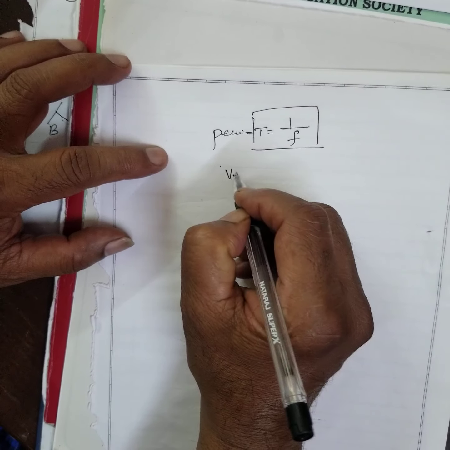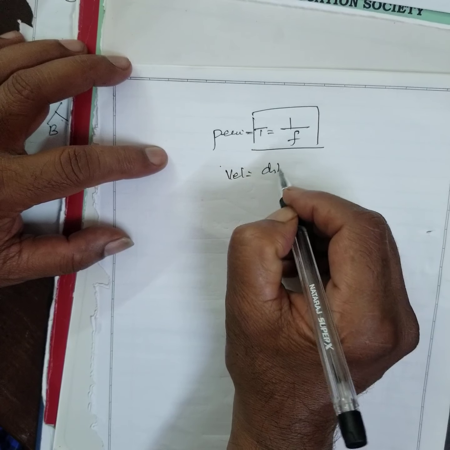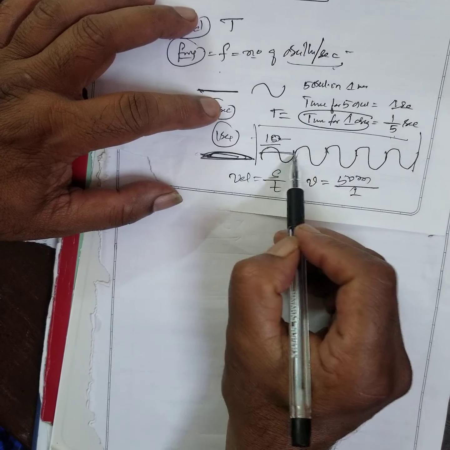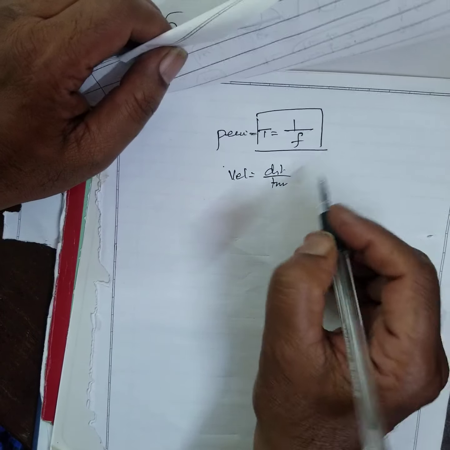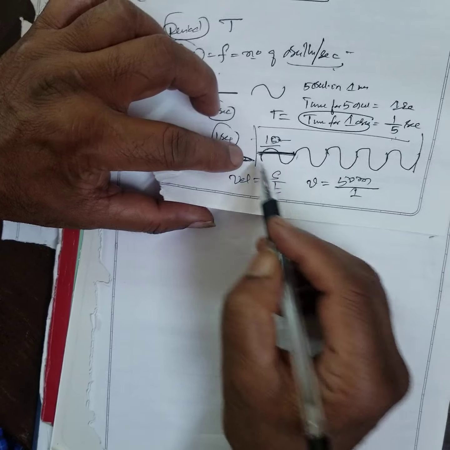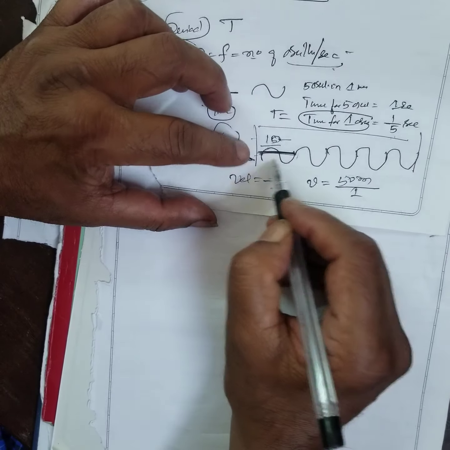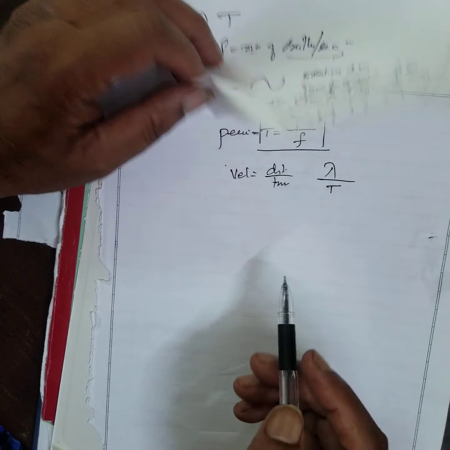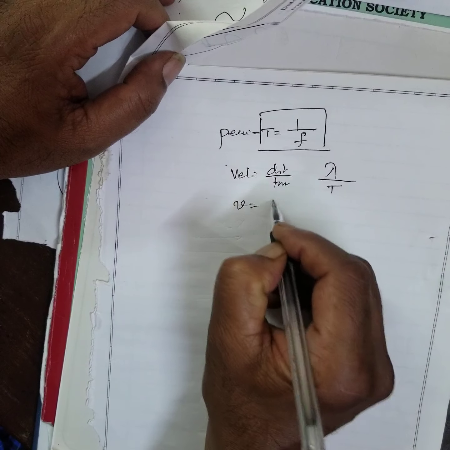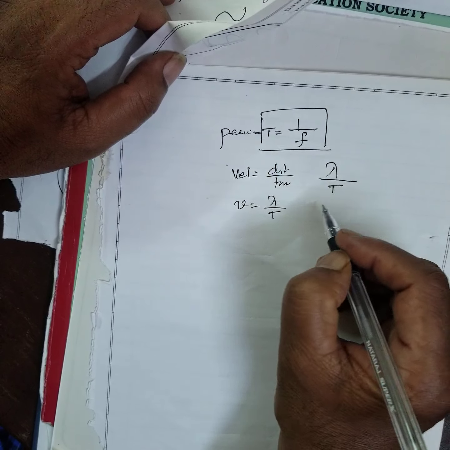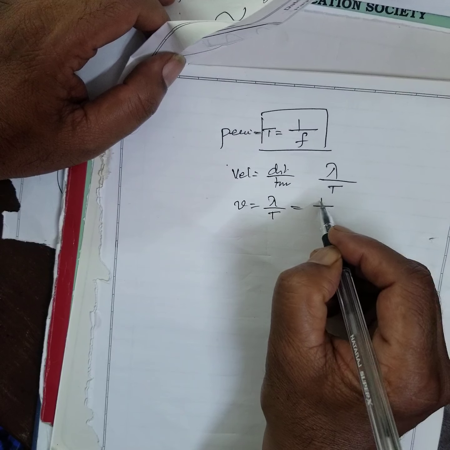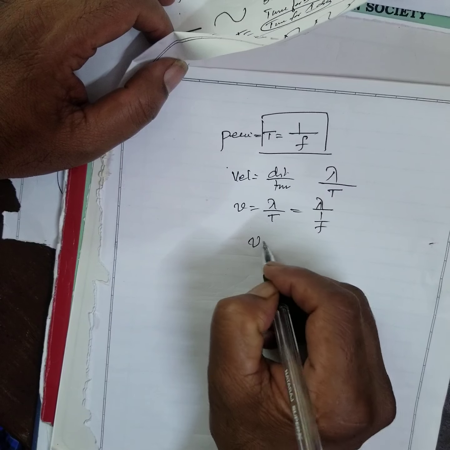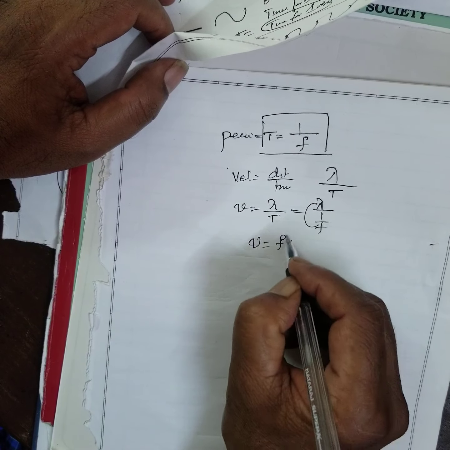You know, velocity is equal to distance by time. In simple terms, what is the distance covered by one wave? One wavelength. What is the time? That is the period, T. That means velocity is equal to lambda by T. But T is equal to 1 by f, so v is equal to f lambda.